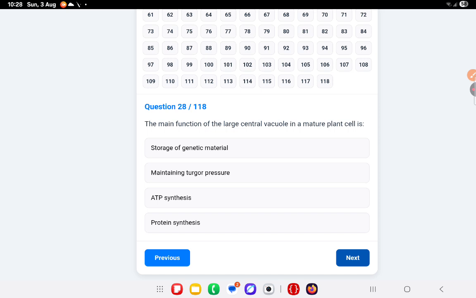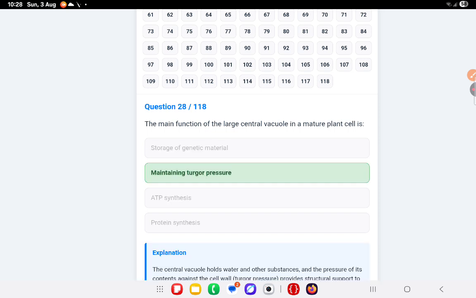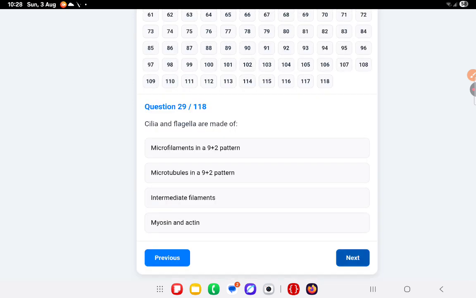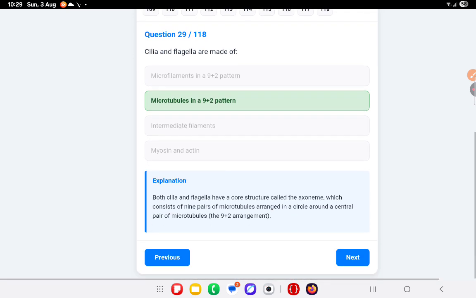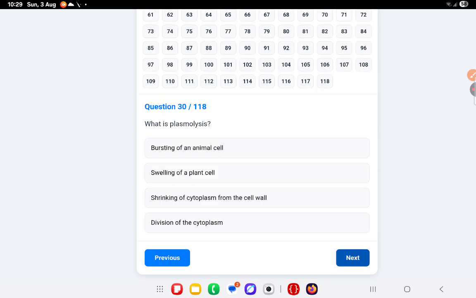The main function of the large central vacuole in a mature plant cell is maintaining turgor pressure. Cilia and flagella are made up of microtubules in a 9+2 pattern. Okay. Next question. What is plasmolysis? Shrinking of cytoplasm from the cell wall.